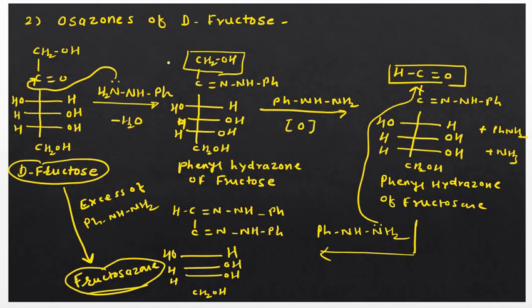In D-glucose as well as in D-fructose there are 3 moles. So this is the first, remember, this is second and this is third. So 3 moles of phenylhydrazine are required for the osazone formation. So this is an important point you have to remember, because it is asked in objective type questions in various exams. So this is all about the osazone formation reactions of D-glucose and D-fructose.